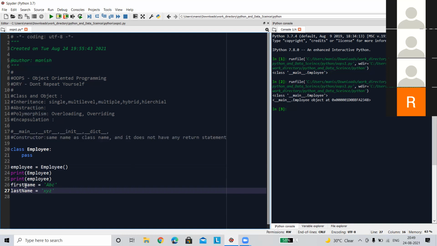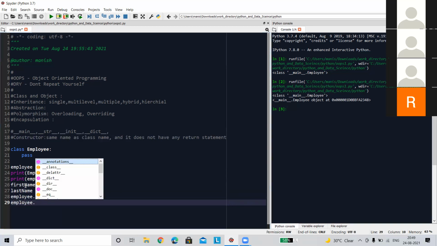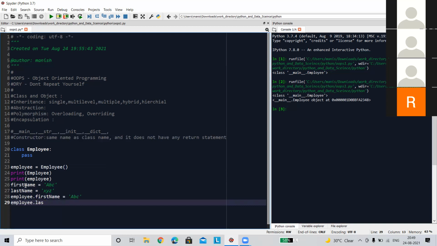These two are now global variables, but if I do the same thing inside the class, then this first name and last name are not global.